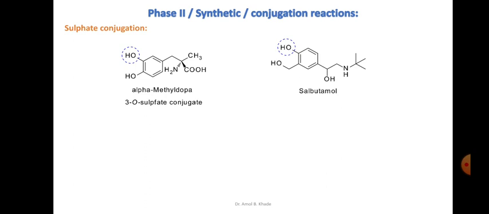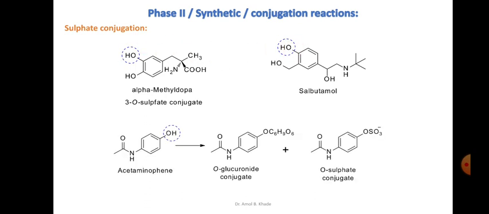Similarly, we can write it for salbutamol also. The hydroxyl group is getting conjugated with the sulfate, and as I told you, sulfate conjugation metabolism is most common in phenolic compounds, and these are the phenolic hydroxyl groups, and that's why this is happening here.